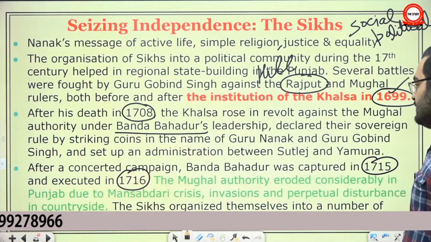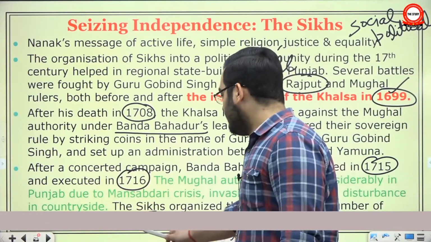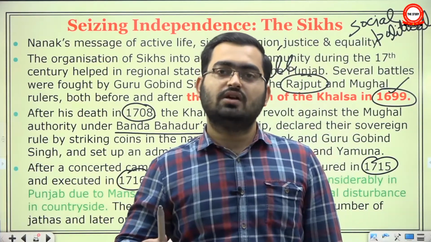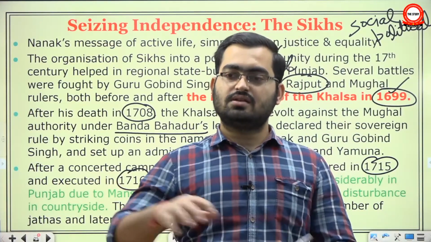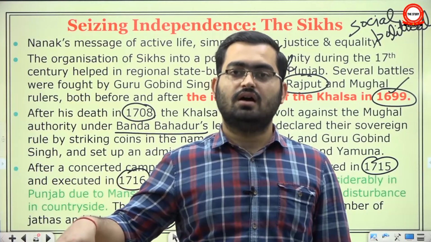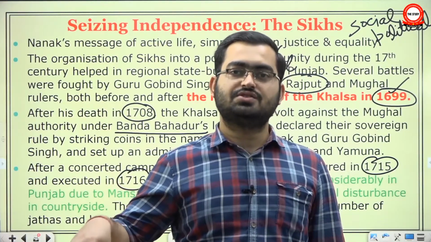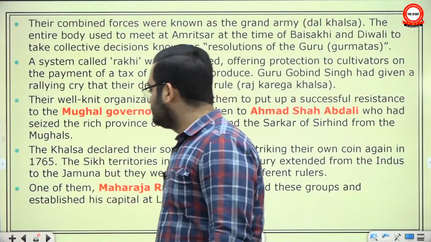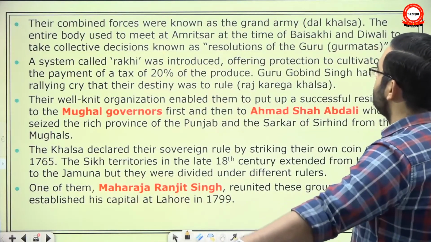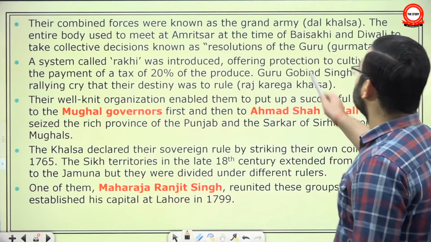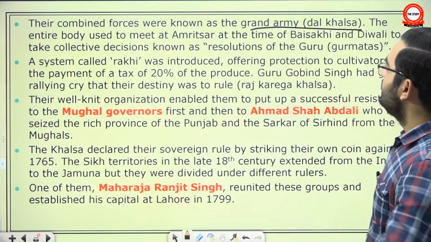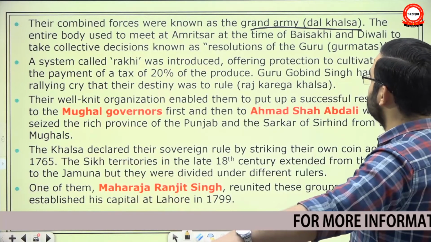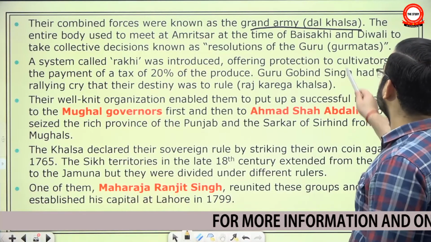Sikhs organized themselves into a number of jathas and later on missals. After the last invasion of Ahmad Shah Abdali, when the Mughal authority had completely crumbled in the area, Sikhs set up separate missals. These missals were in a way a confederation of these small groups, and they were ruling their areas independently. Their combined forces were known as the Grand Army, Dal Khalsa. The entire body used to meet at Amritsar at the time of Baisakhi and Diwali to take collective decisions known as resolutions of the Guru Mattas.